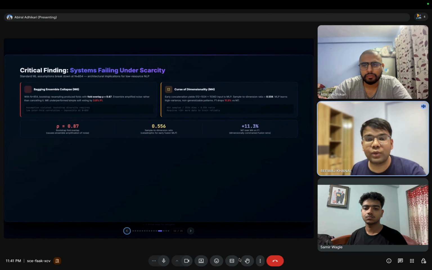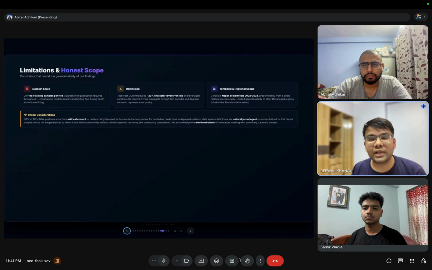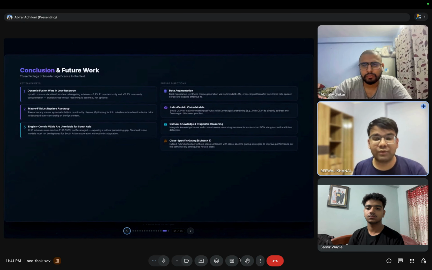On the 13th slide, we have limitations. We must acknowledge our limitations. We only had 854 training samples per fold, compounding a 22% OCR error rate. Furthermore, our dataset is heavily indexed on the 2022 to 2023 Nepali elections, meaning these models require careful cultural adaptation before being deployed elsewhere.